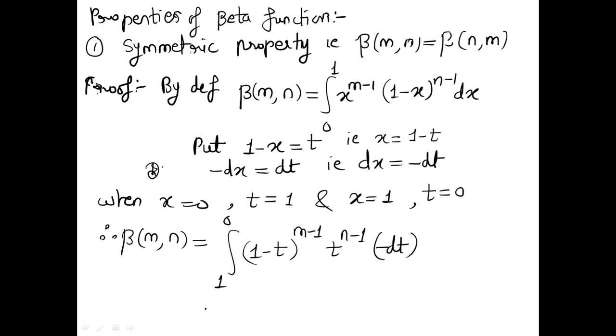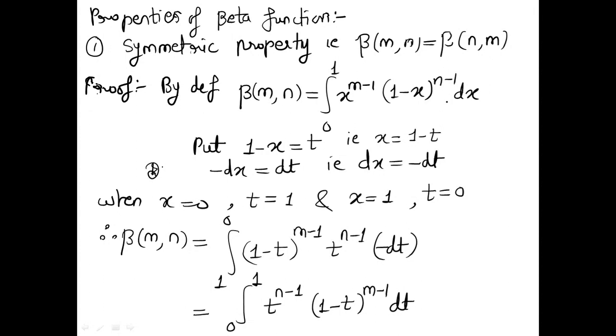Now let's use the property of definite integral. Minus of a to b, so there will be change in limits. Minus of a to b will become b to a. So now limits will become 0 to 1. Right? We will write it as like this: t raised to power n minus 1, 1 minus t raised to power m minus 1 dt.